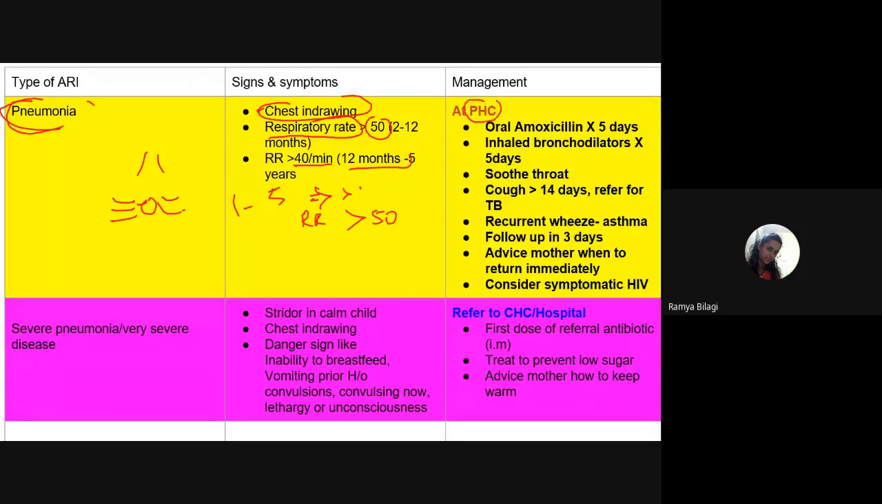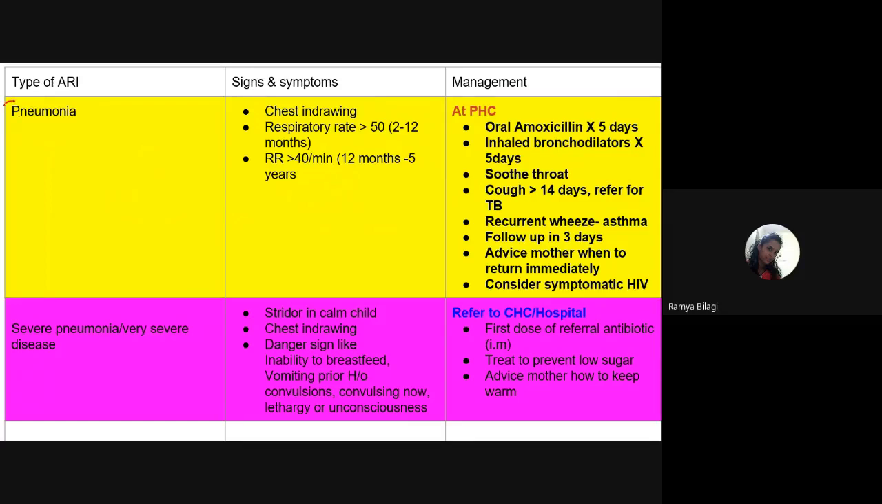At the primary health center, you give oral amoxicillin for 5 days and give the child bronchodilators for 5 days, and give some cough suppressants and throat soothing agents, and ask the mother to come for follow up within 2 to 3 days. This is very important, and advise the mother to return immediately if the situation worsens. So these are the points you need to remember, because MCQs are asked related to this.